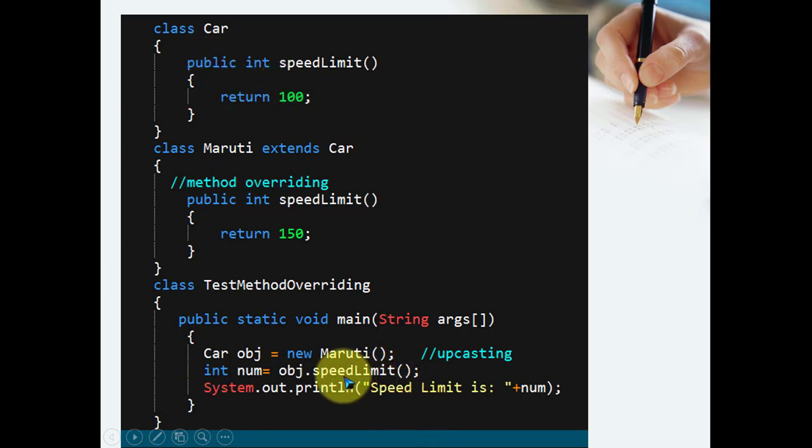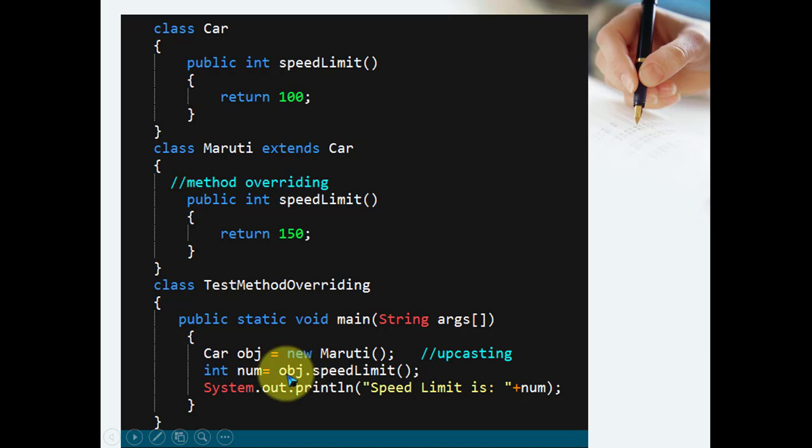But at runtime, when you execute the program, the call is decided and transferred to the speedLimit of the Maruti, because in Maruti the speedLimit is available, and actually obj is pointing to the object new Maruti, which is of the Maruti class. It is not for the Car class. How does this happen? Always remember, objects are created at runtime, and reference variables are created at compile time.